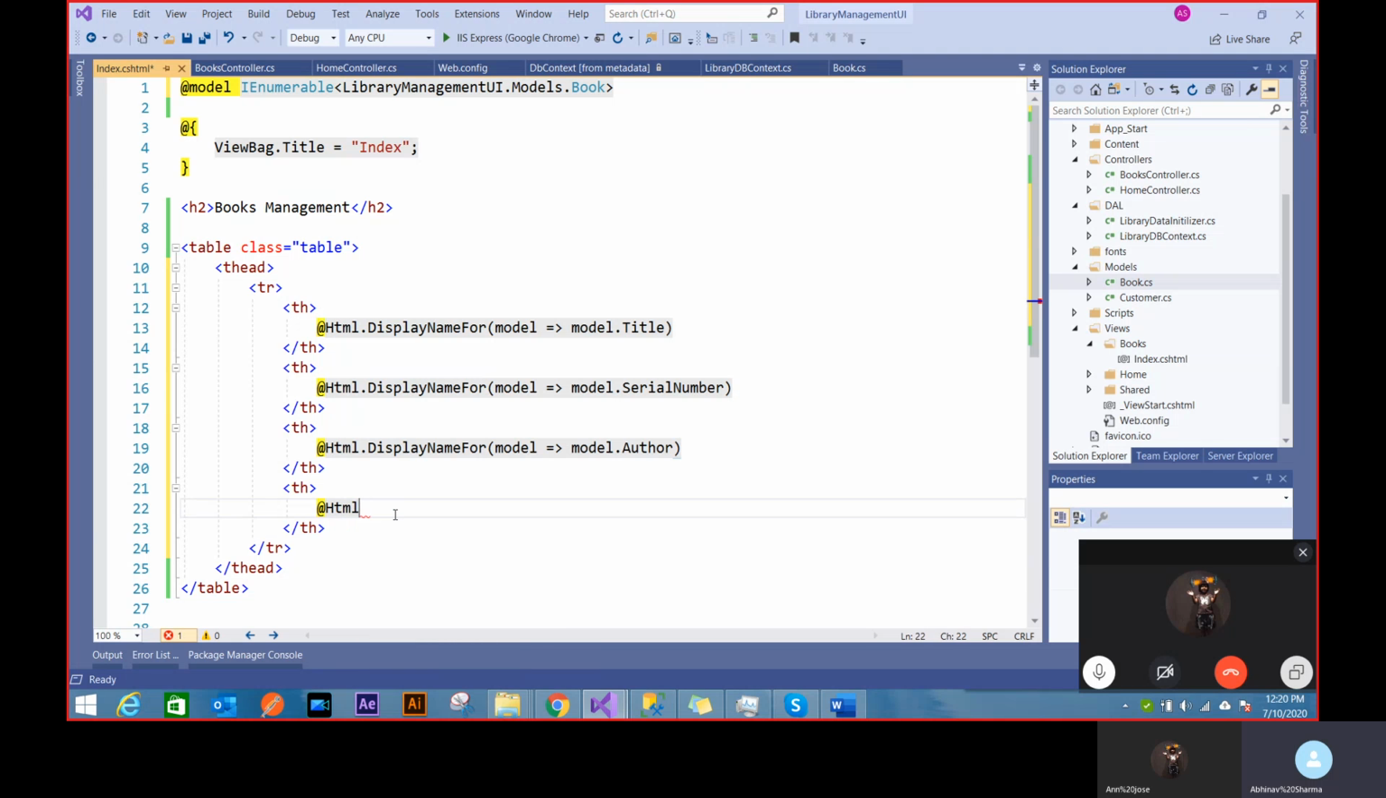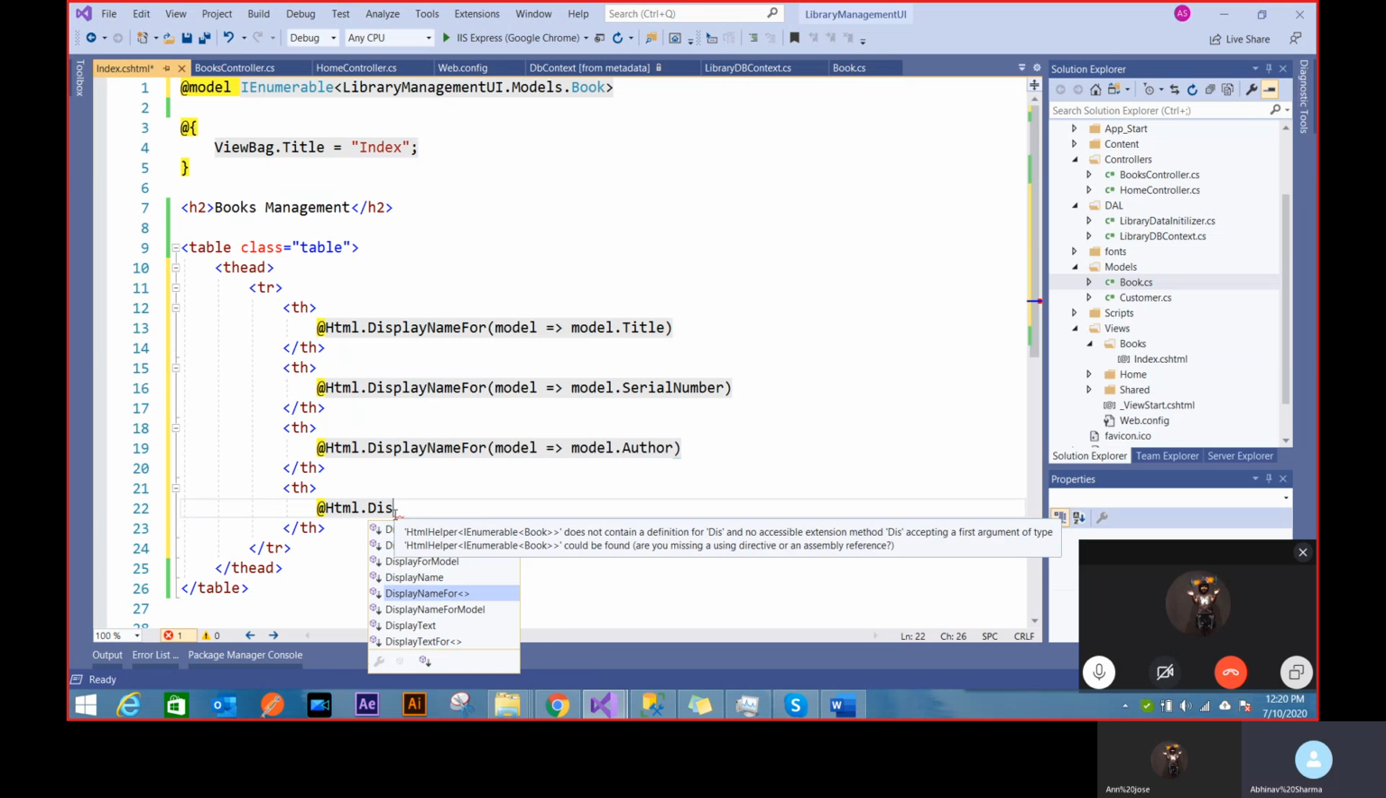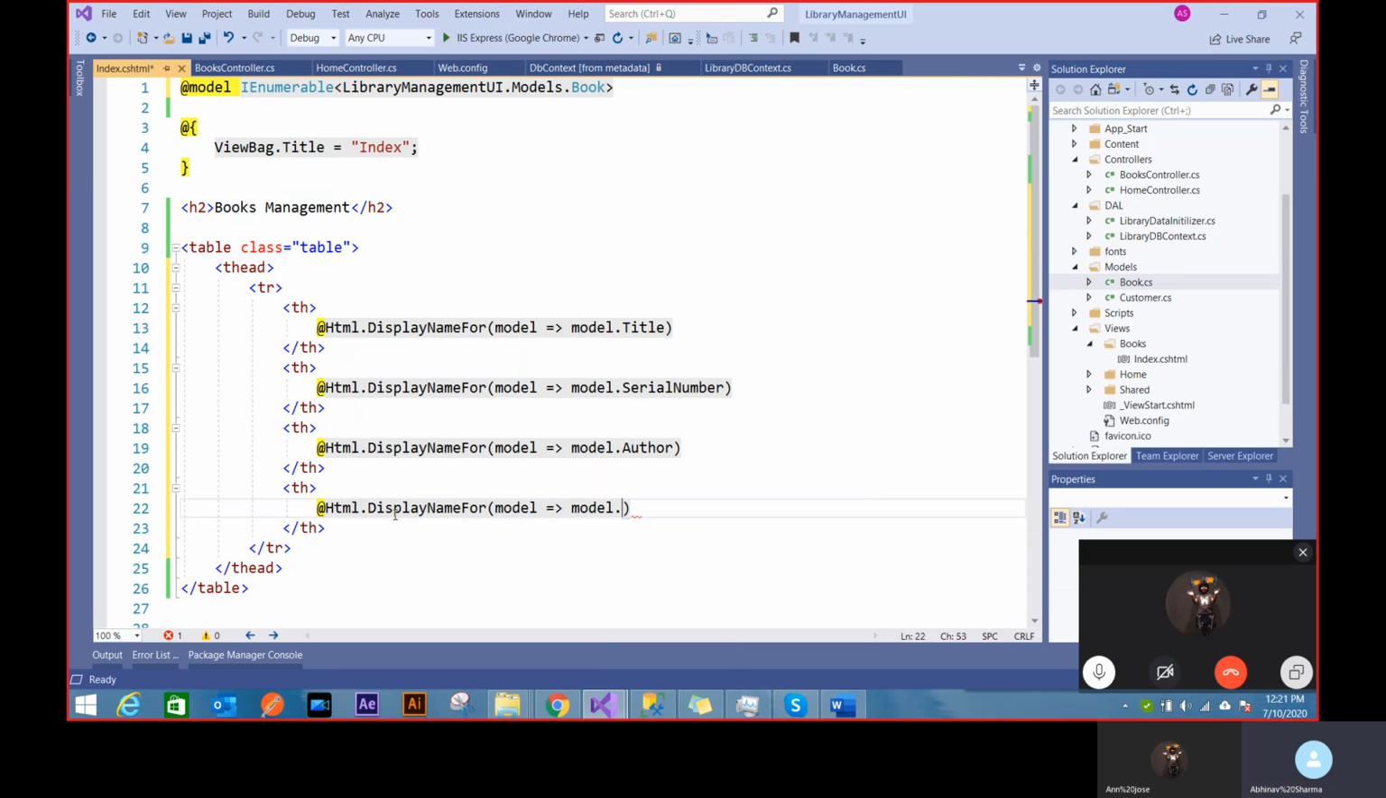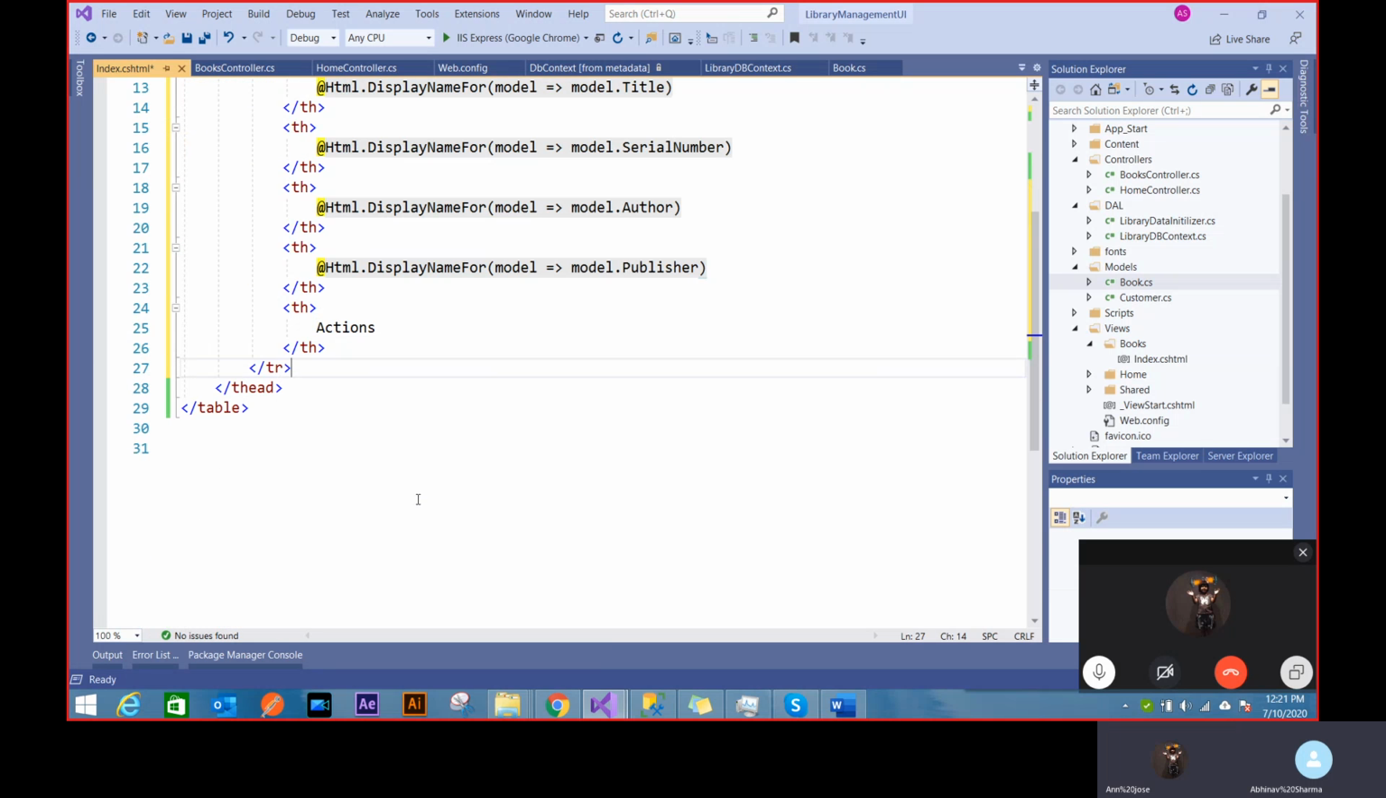HTML dot display name for model dot publisher. So there'll be 4 columns. Then I will have something called actions, the edit, delete kind of operations. That's the thead. Then inside a tbody, I will add a new row.